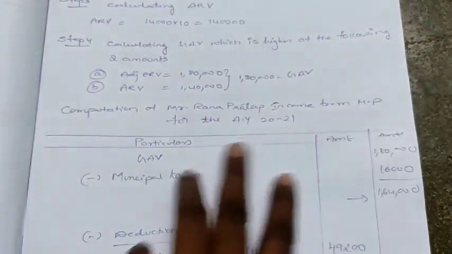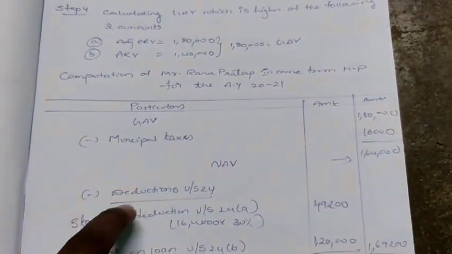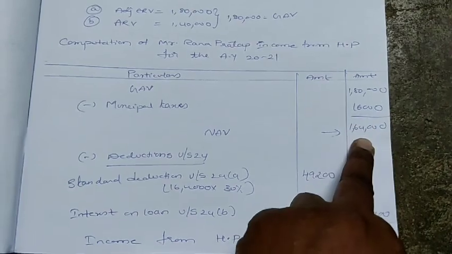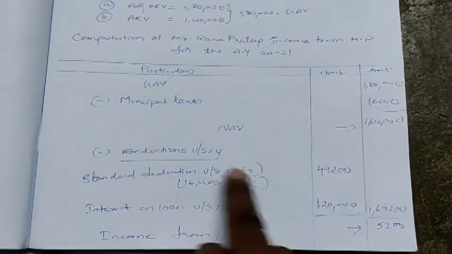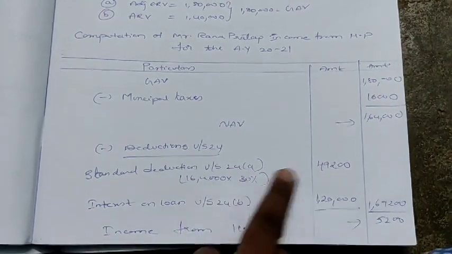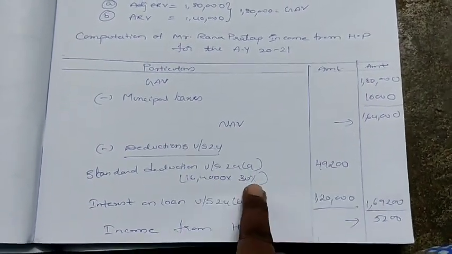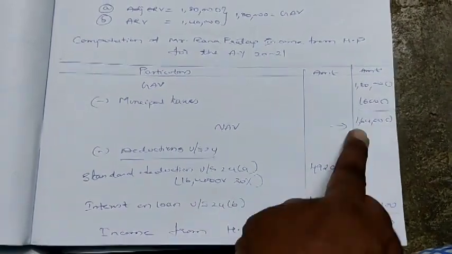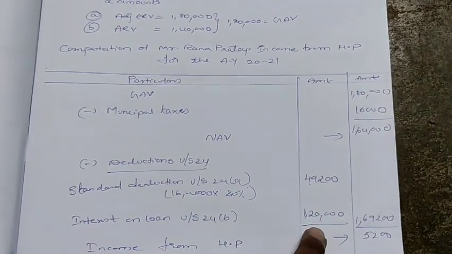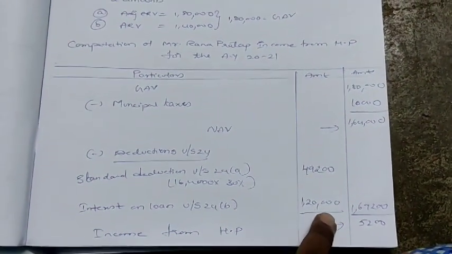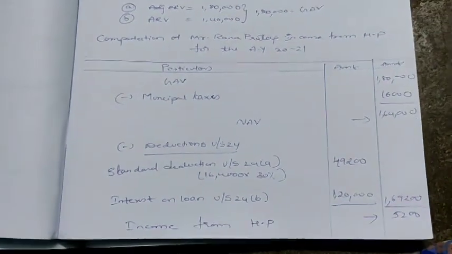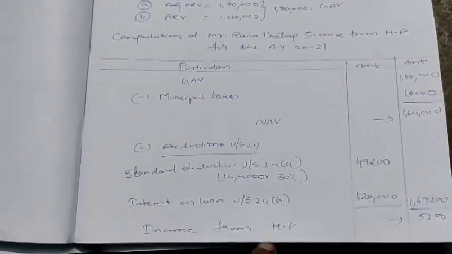Next, computation of Mr. Rana Pratap's income from house property for the assessment year. So GAV is 1,80,000. Municipal tax is 16,000. So we get 1,64,000. That is NAV. Next, standard deduction under section 24A is 49,200. How did we get this? On NAV we have to calculate the 30%. Next, interest on loan under section 24B is 1,20,000, which is given in the question. Add these both and take it in the outer column. Minus it. So finally we will be getting the income from house property.